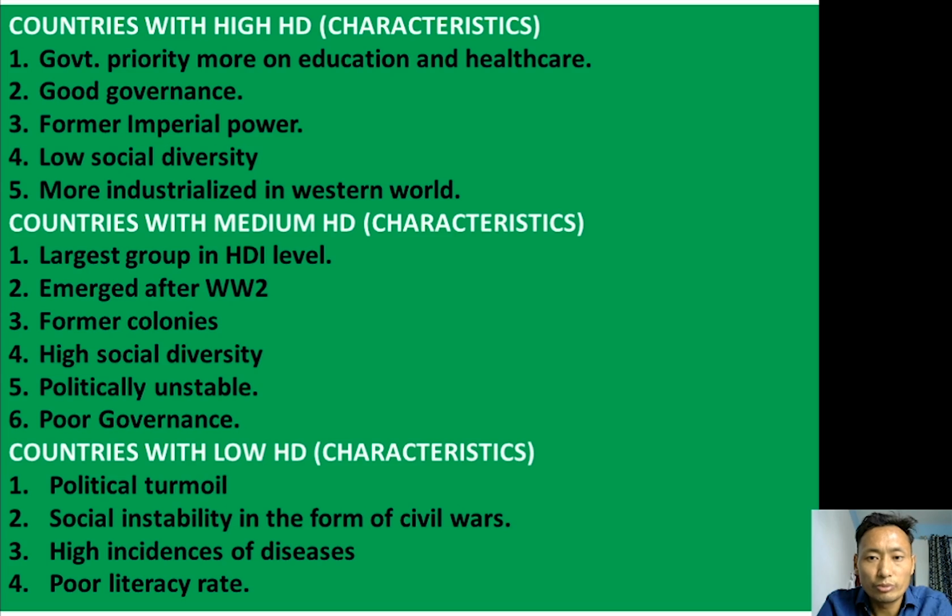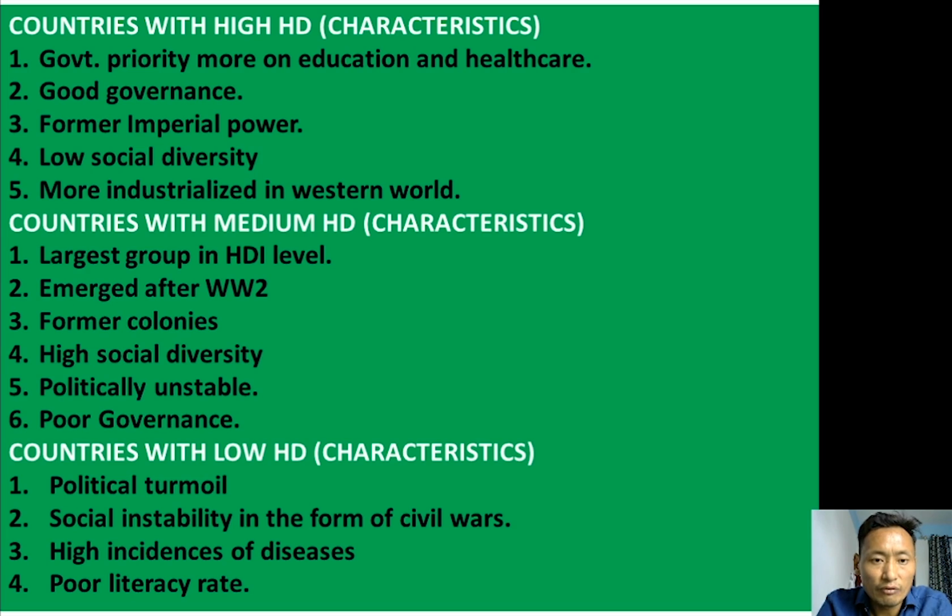Countries with medium human development. Some general characteristics or features are as follows. In the world, most of the countries belong to this category. That means medium human development is the largest group in human development levels. These countries emerged after the Second World War. That means they got independence after the Second World War, like India. They are former colonies like India. Mostly these countries are from Asia, Africa, and South America. They were colonized by European countries, former colonies.